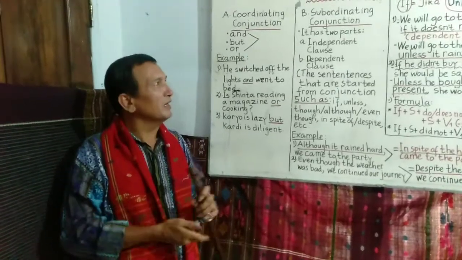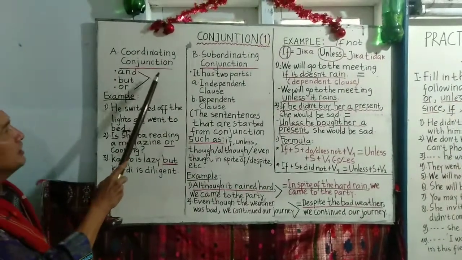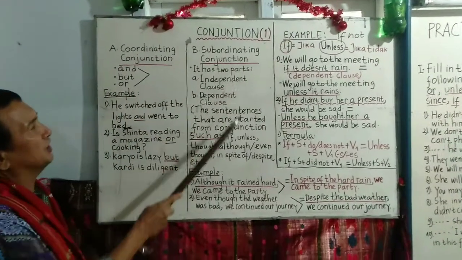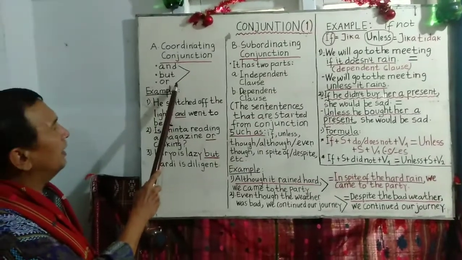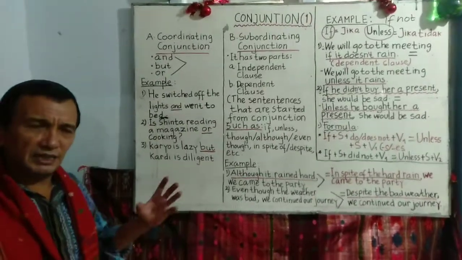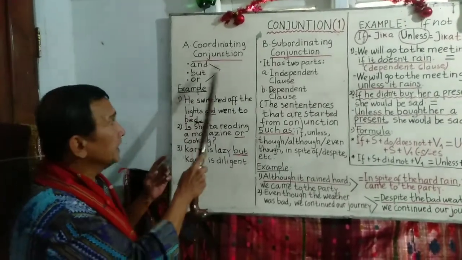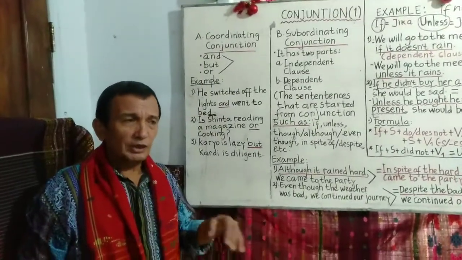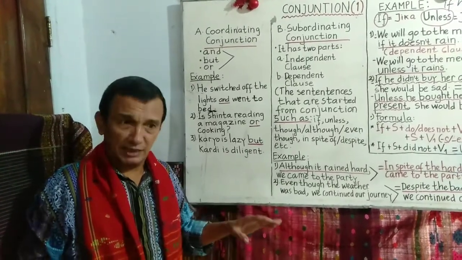At the moment, we will discuss conjunction. There are two kinds of conjunction in English, namely coordinating conjunction and subordinating conjunction. Coordinating conjunctions are like and, but, and or. This is a simple thing. It means two simple sentences you combine with these coordinating conjunctions. In coordinating conjunction, we combine two simple sentences or more, and they are independent clauses.